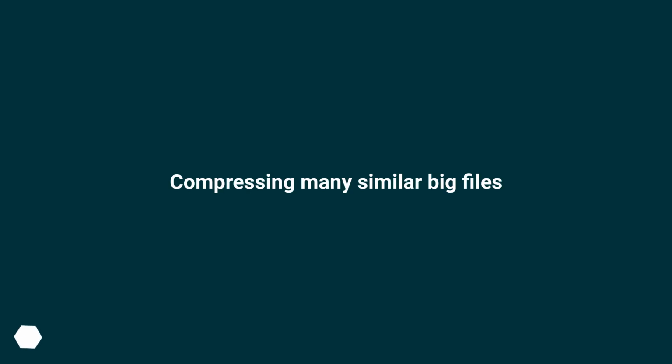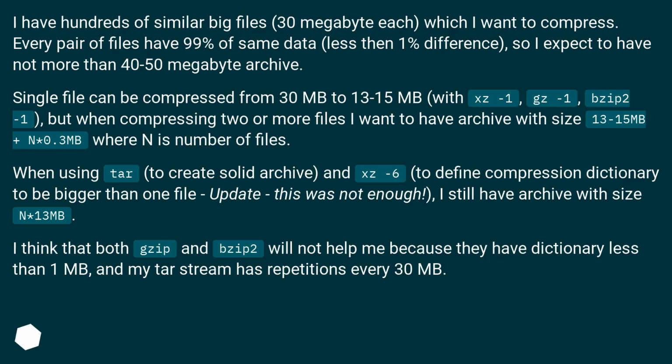Compressing many similar big files. I have hundreds of similar big files, 30 megabytes each, which I want to compress. Every pair of files has 99% of the same data, less than 1% difference, so I expect to have not more than a 40 to 50 megabyte archive.